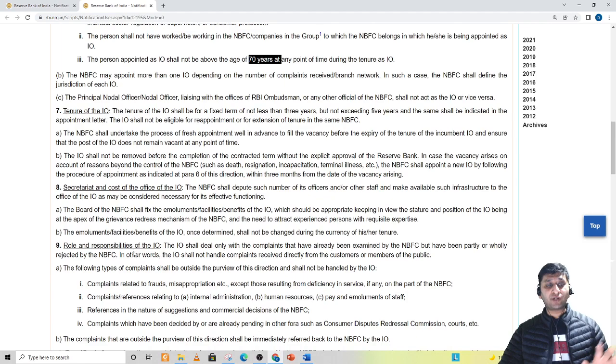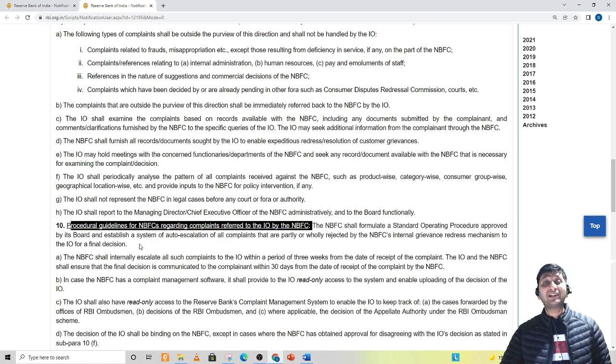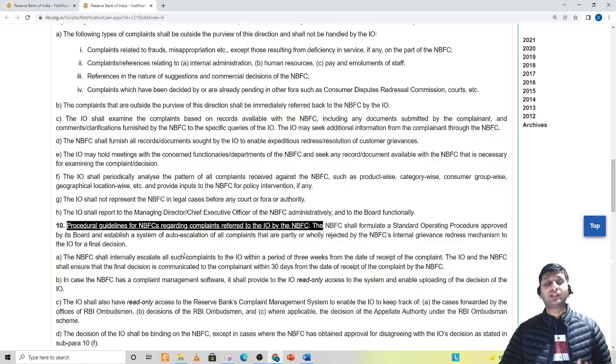So all these conditions with respect to eligibility, tenure, all these are important. But what is not important are operational details. Now, procedural guidelines for NBFCs regarding complaints referred to IO by the NBFC. This is not important. And when I say this is not important, I'm not saying that there is 100% surety that a question will not come from this. Question can come, but again, value for your effort is more if you can ignore this. If you have time, go through this. If you have less time, ignore this.